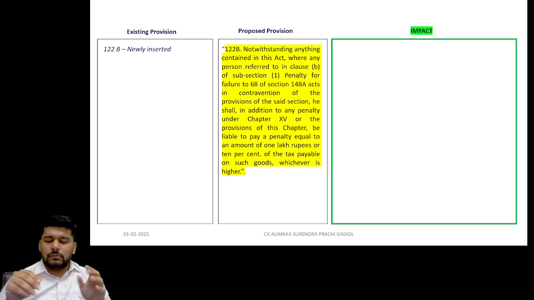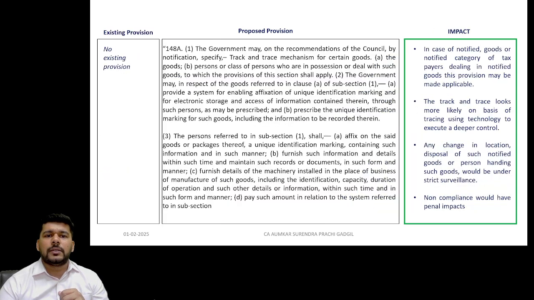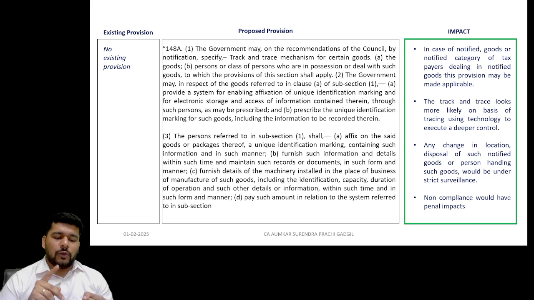So of course there is some need felt to bring in such a provision, to bring in also the definition of identification marking, and also to bring in a penalty provision correspondingly.